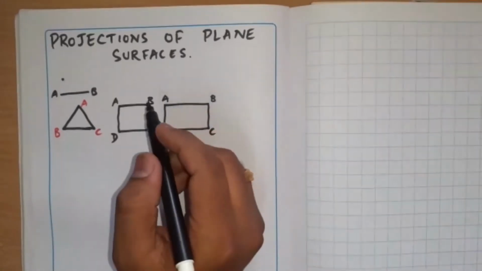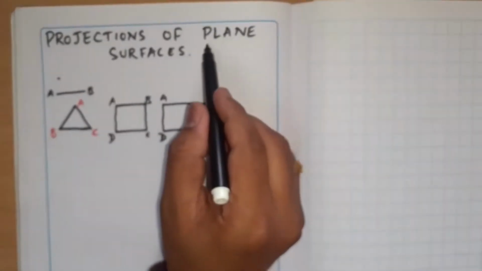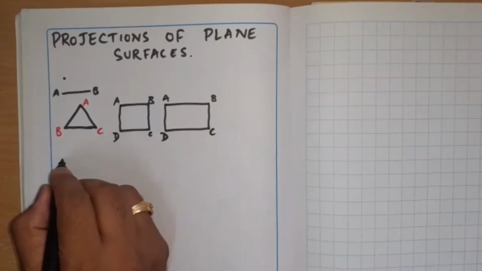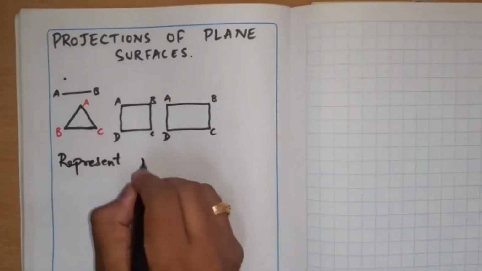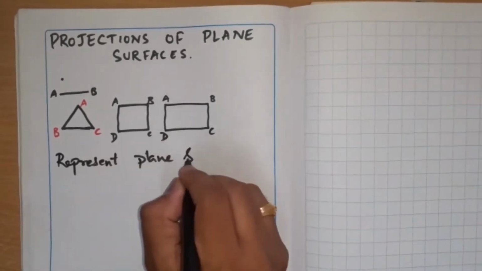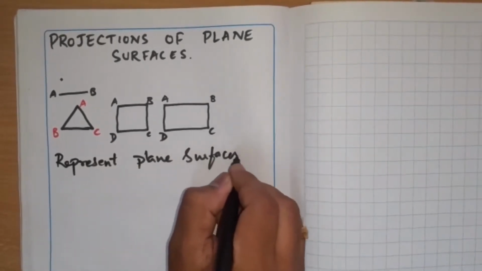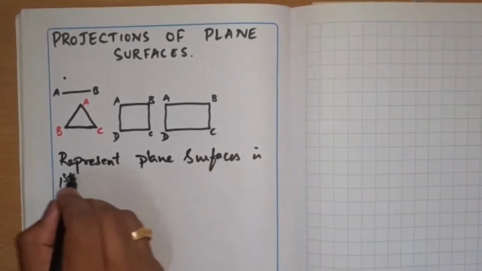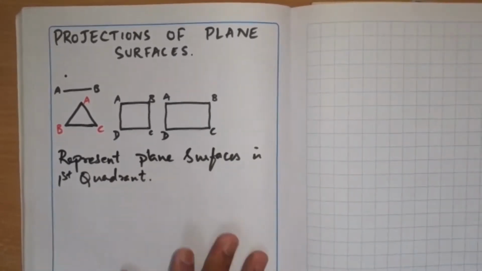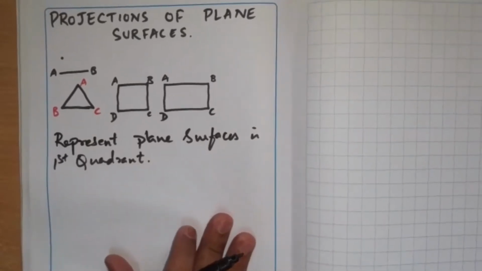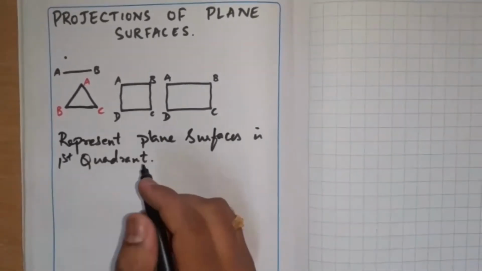Similarly, what we are learning here is representing these plane surfaces in simple first quadrant. How all these planes can be in the first quadrant. Got it? You are supposed to represent for this.